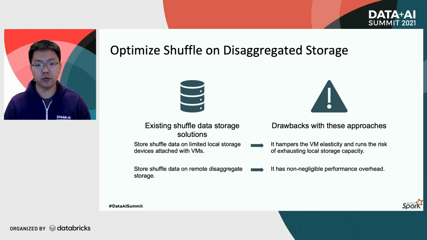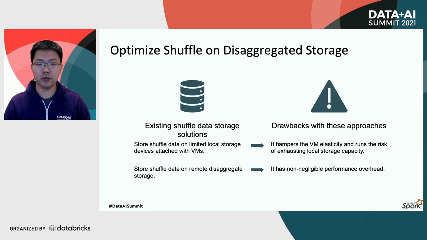One common approach is to just store the shuffle data on local disks attached to compute instances. However, this hampers the compute elasticity, since decommissioning the compute instance would also mean loss of the shuffle data stored on it, which can lead to expensive stage retries. This also runs the risk of exhausting the limited local storage capacity, as compute instances on cloud usually do not have ample storage space.